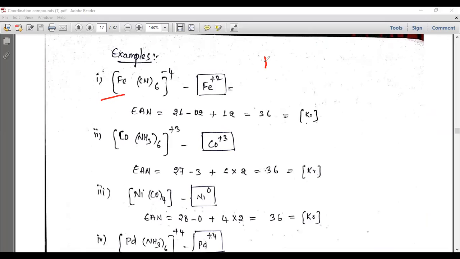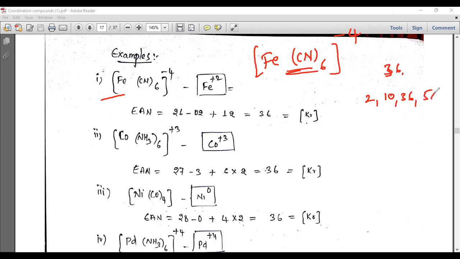So this is a complex where it is iron and cyanide, and the charge is -4 here. So this is our complex. What you should calculate is the EAN rule: how many electrons it will accept here. EAN rule is nothing but, for getting stability, the metal will accept electrons continuously until it reaches 36. Just now I told you 2, 10, 36, 54, 86 and 118.